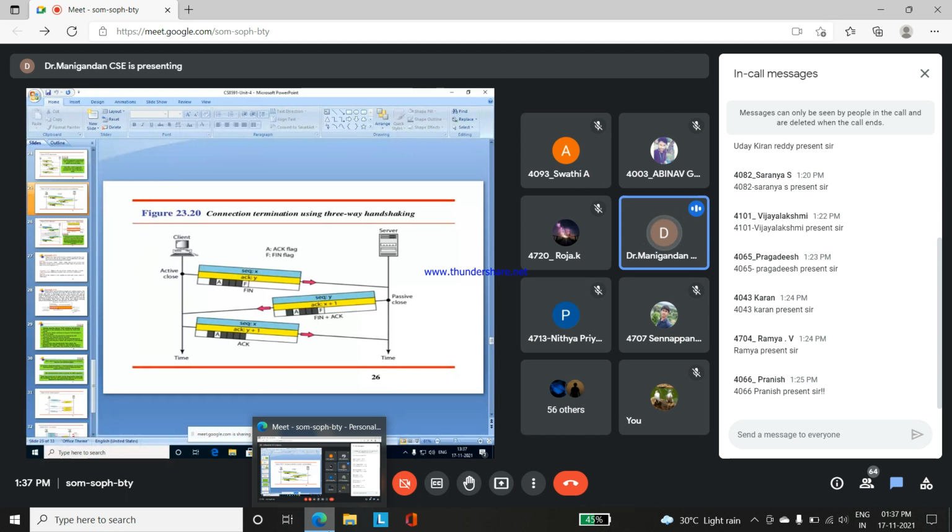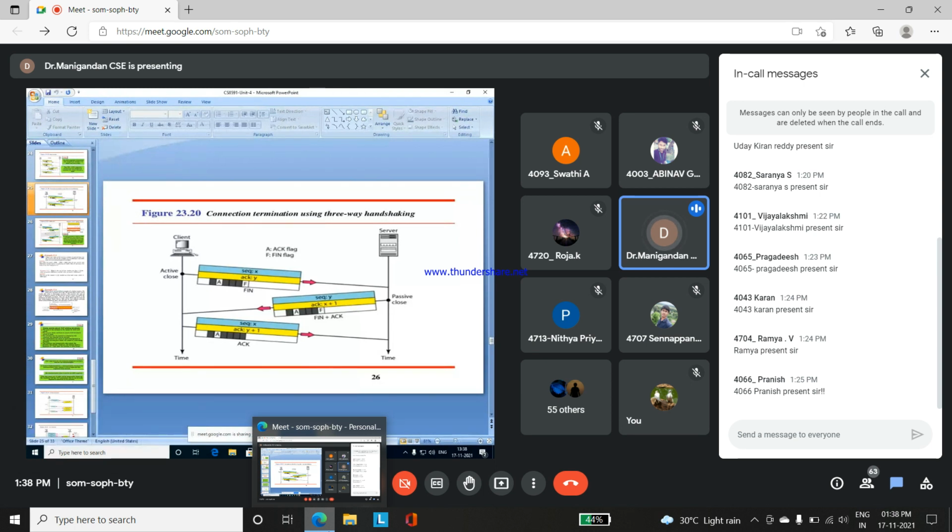Based upon that, a sequence number X will be assigned, and then the acknowledgement will be assigned as Y, and the F flag, the FIN flag, will be assigned between the client and server. Then the server side will reply to the client side with sequence Y. For sequence X there will be acknowledgement X plus Y, and then there will be acknowledgement Y, for which there will be a sequence of Y.